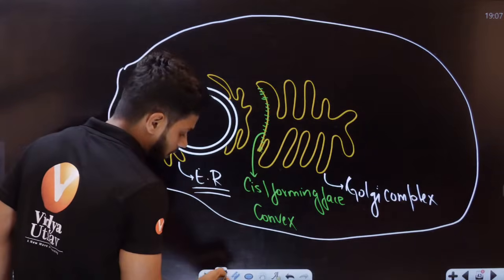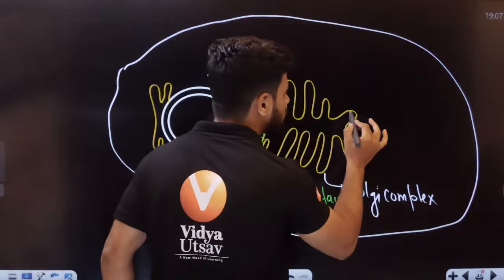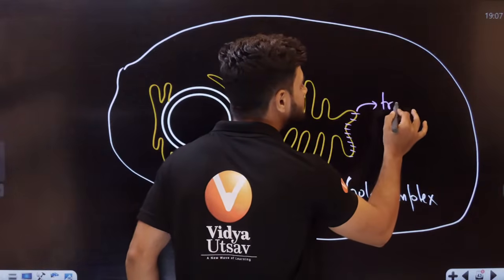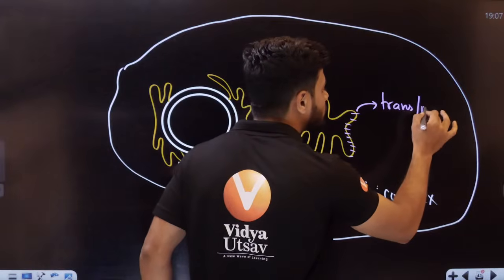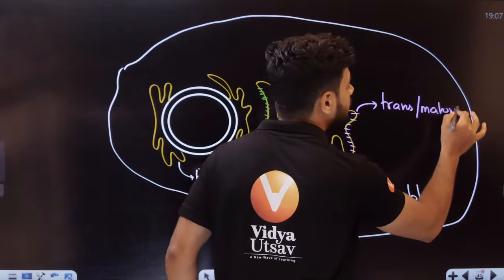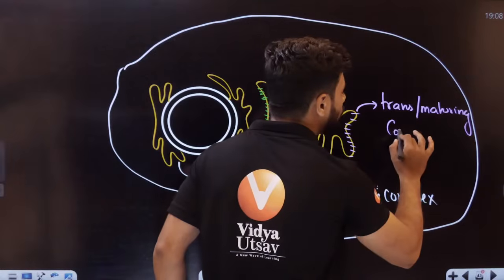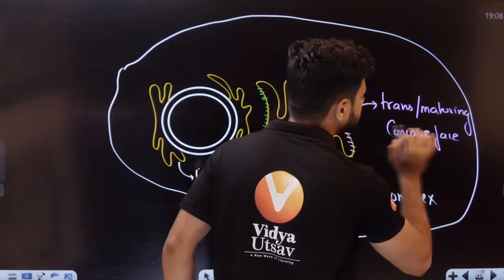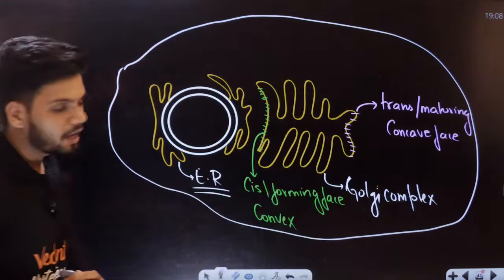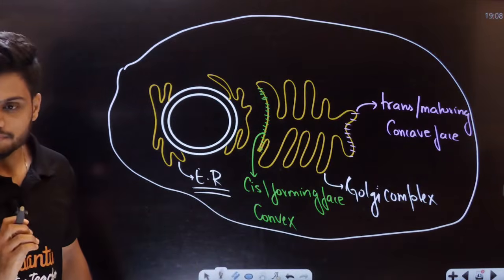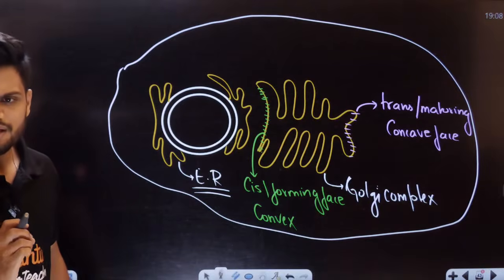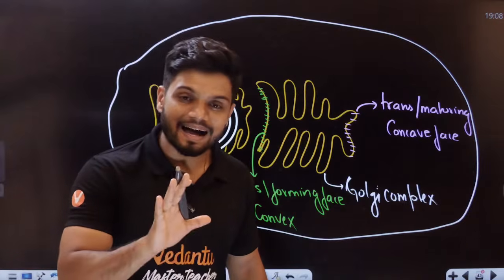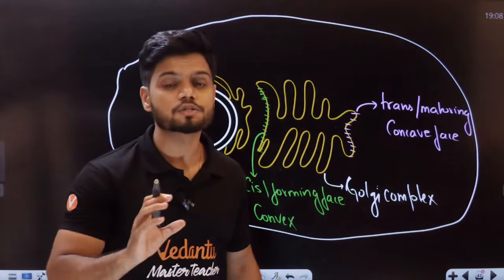Now it has one more face here. This face is called the trans face, or maturing face, or concave face. Now you might be wondering, why did I tell you about two faces here? What does it have to do with it? It has to do with the function of the Golgi complex.